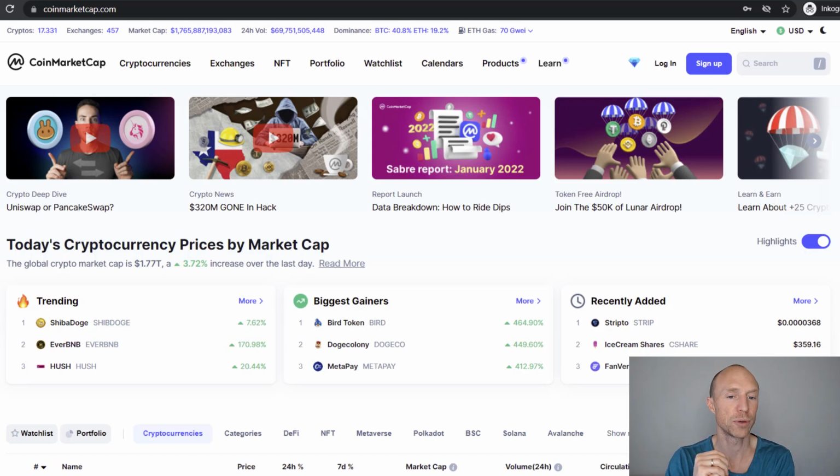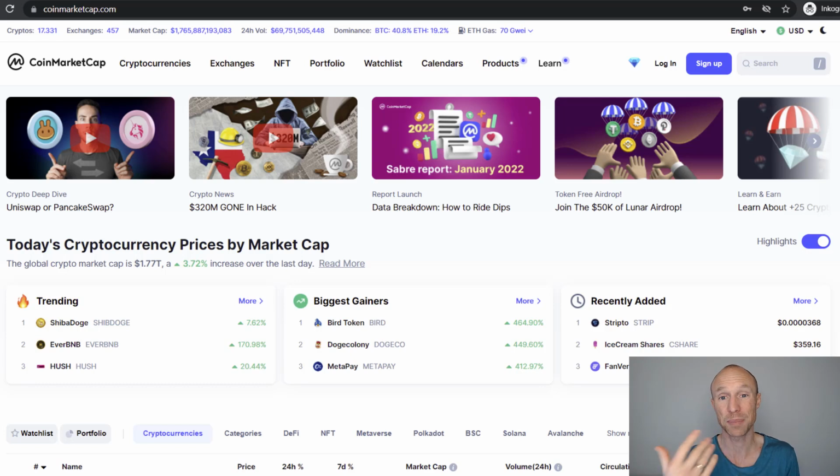You need to sign up for CoinMarketCap, but to be able to earn, in many cases, not all of them, but in many cases, you also need to connect your Binance account. And Binance is a crypto exchange. Let me just show you, because you need a Binance ID. So I will just jump inside Binance, because then we can go over that before we go to the earning method, because in many cases you do need a Binance account. You can wait to sign up until you are asked to do it, but no matter what, I wanted to show you where to find the Binance ID, because you do need that in many cases.